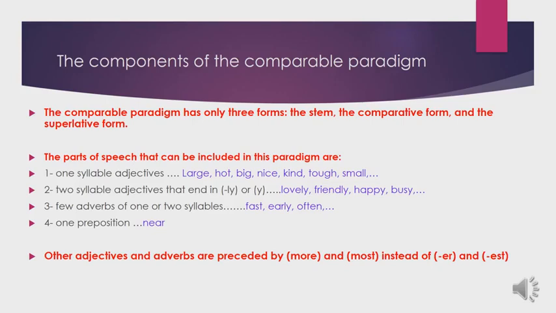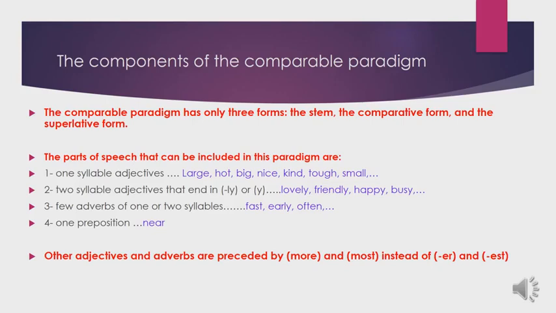All of these adjectives consist of two syllables and they end either in ly or in y. So they follow the comparable paradigm. I can say lovely, lovelier, loveliest, friendly, friendlier, friendliest, happy, happier, happiest, etc.